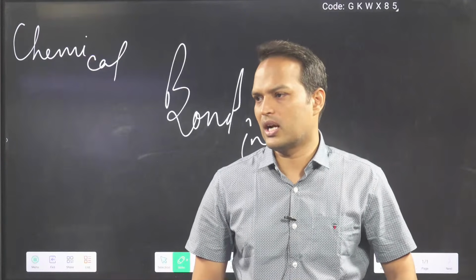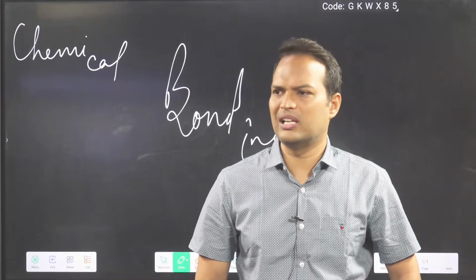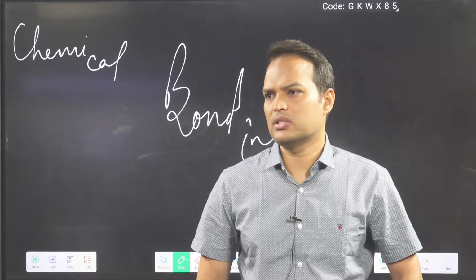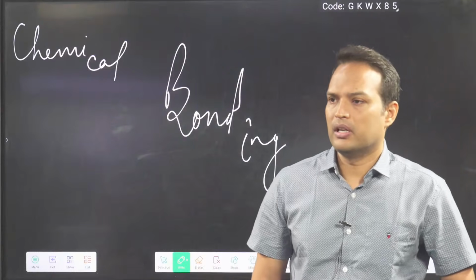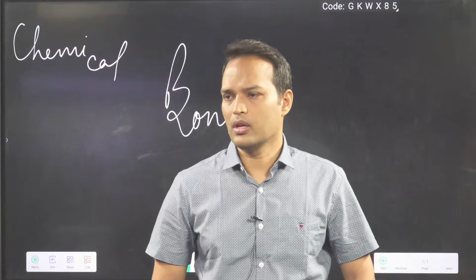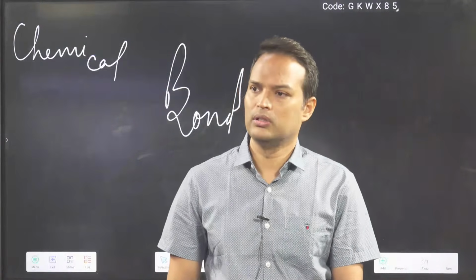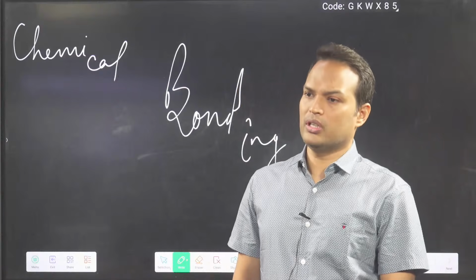So from here, we will start like NCERT. We will complete chemical bonding in almost 11 lectures. 11 lectures means how many days? 3, 3, 3, 3, 3, 4, 12. So almost 22, 24 days. So 24 days for chemical bonding.